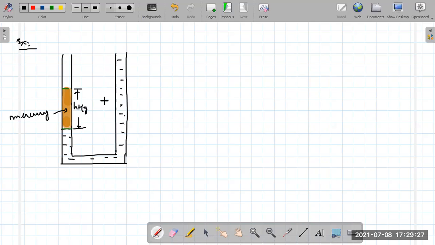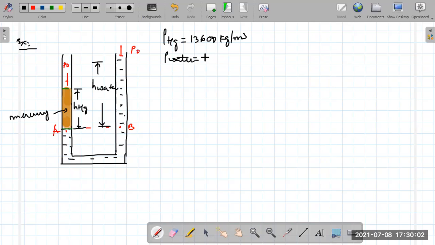Now we have to select 2 points: this is point A, this is point B, where the pressures will be equal, and this is the atmospheric pressure P naught on both sides. This is the height of water. The question is: if the density of mercury is 13.6 gram per centimeter cube or 13,600 kg per meter cube, and the density of water is 1000 kg per meter cube, what will the height of water be?